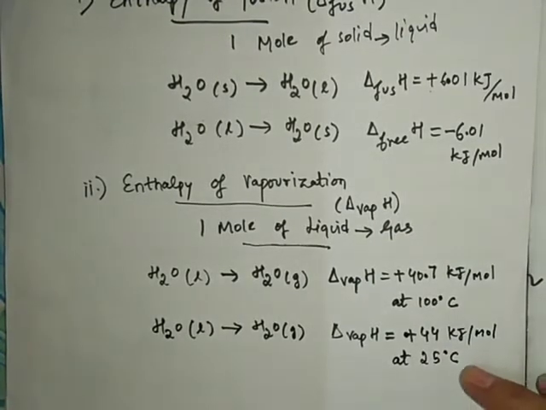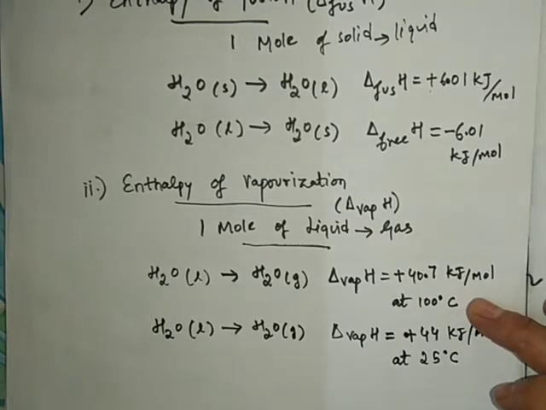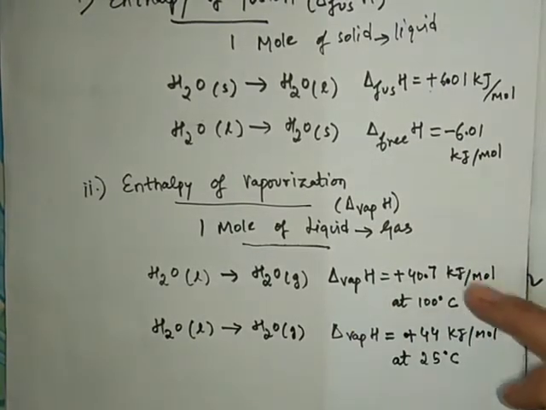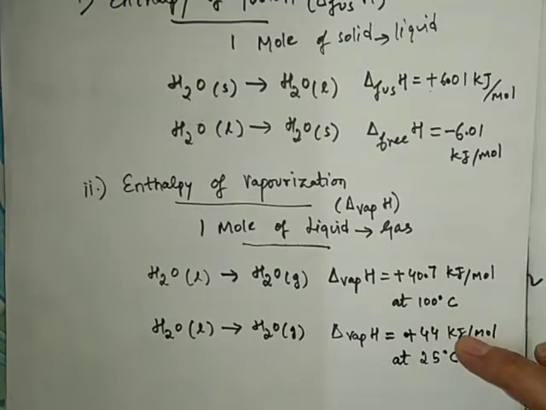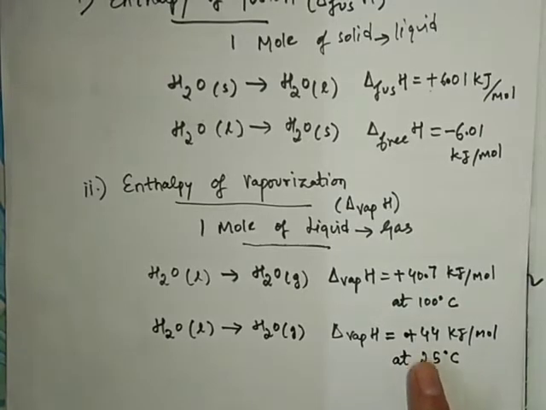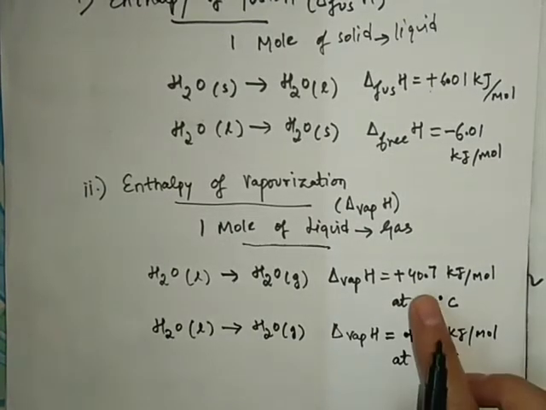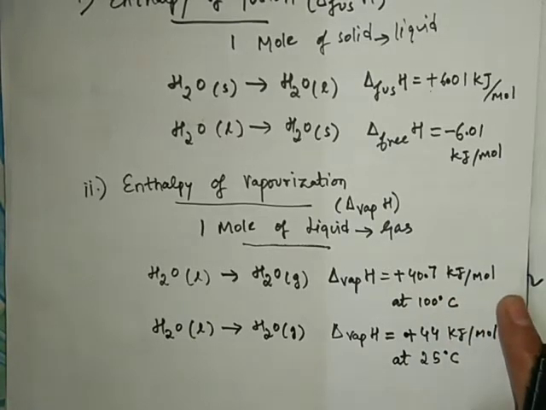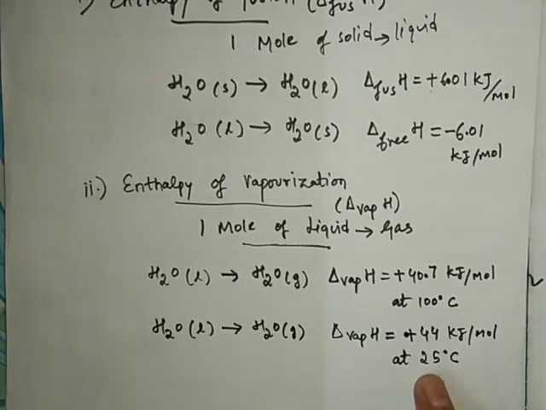So if there is a difference in the temperature at which the vaporization process is done, then there will be a change in the heat of vaporization, that is, the heat absorbed by the liquid. You can see at 25 degrees Celsius a little more heat is absorbed since the process is slow. So we can say that 1 mole of liquid water is vaporized at 1 atmospheric pressure at its boiling point, then the heat absorbed is 40.7 kilojoules per mole, and the heat absorbed at 25 degrees Celsius is 44 kilojoules per mole.